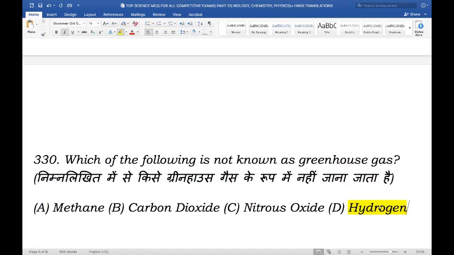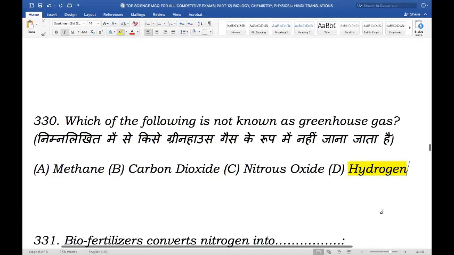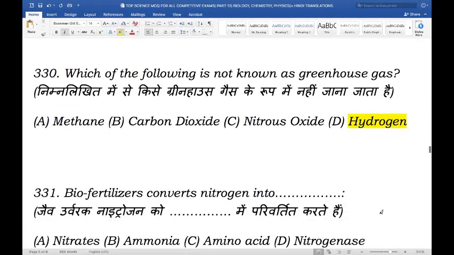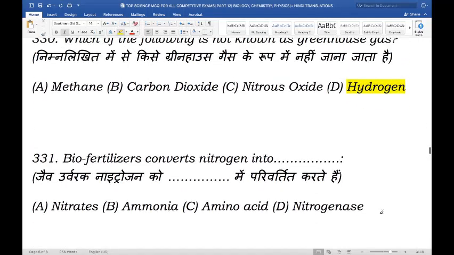A greenhouse gas must contain different atoms that are able to vibrate in specific patterns in order to absorb heat energy. Since hydrogen has 2 of the same atom, it does not have the chemical structure to perform the function. Therefore, it is not a greenhouse gas. Next question.